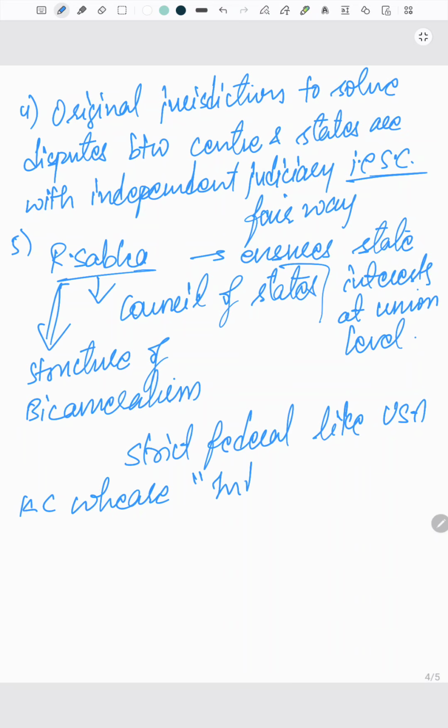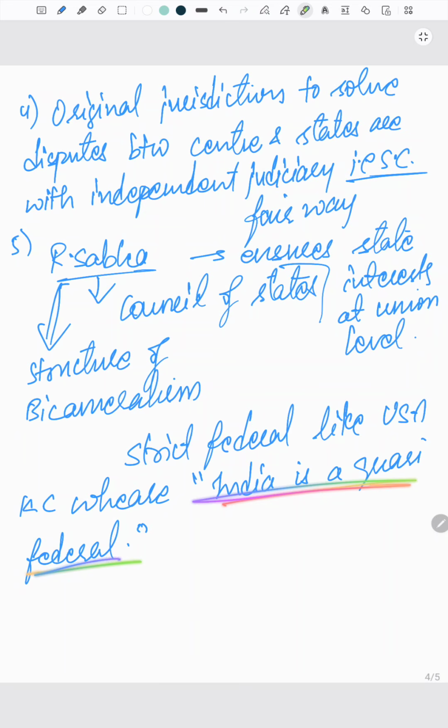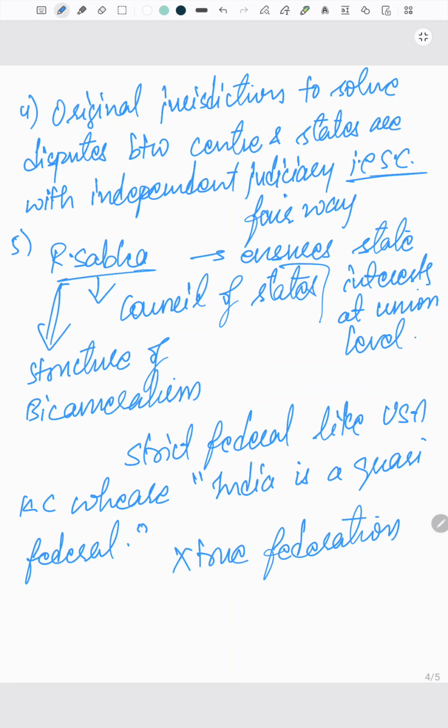He stated that India is quasi-federal, because India is a unitary state with subsidiary federal features rather than a true federation. We are never a true federation, but we have subsidiary federal features.